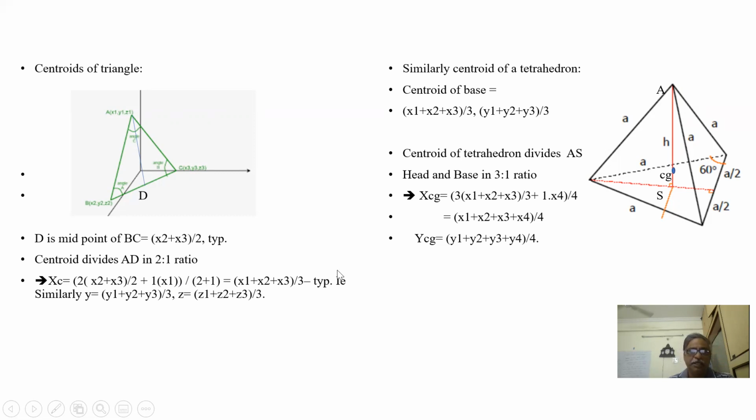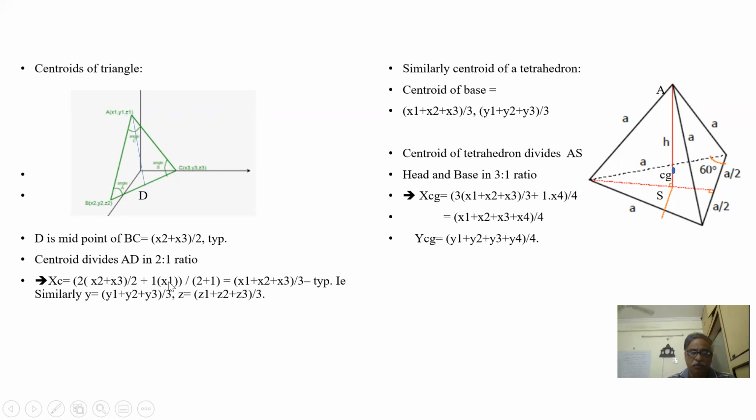The same thing applies for y also. Suppose I put 2:1, y is also (y1 plus y2 plus y3) by 3. What is the y coordinate here? The midpoint of BC has y equal to (y2 plus y3) by 2, and here y1.